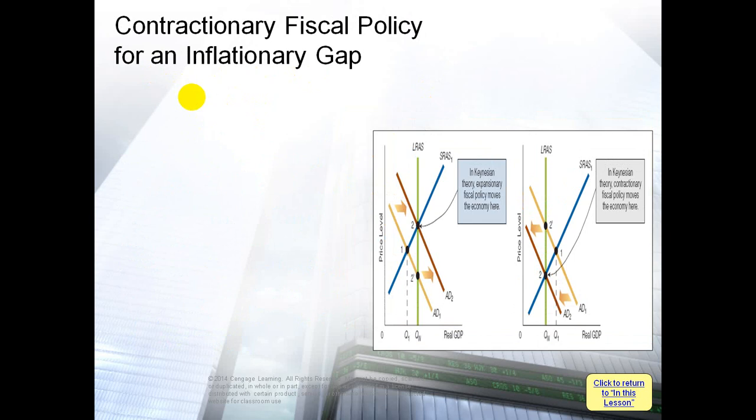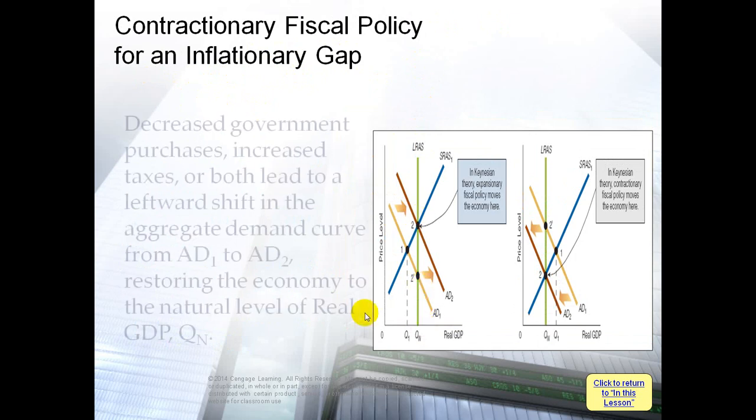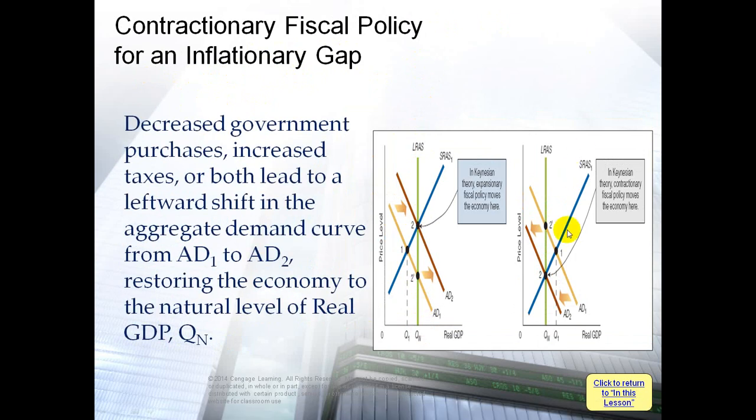What about the inflationary gap? So the economy is at this problem, inflationary gap. What does inflationary gap mean? This is the graph that shows you the inflationary gap. So we are here, Q1, while we should be here, Qn.